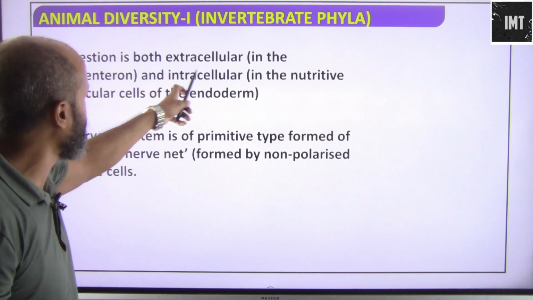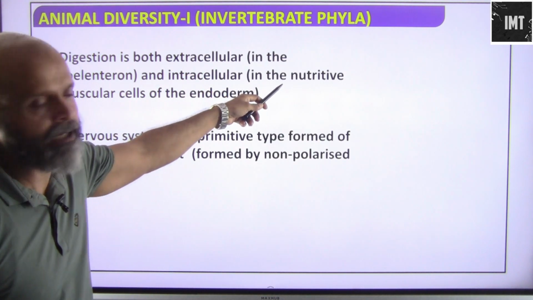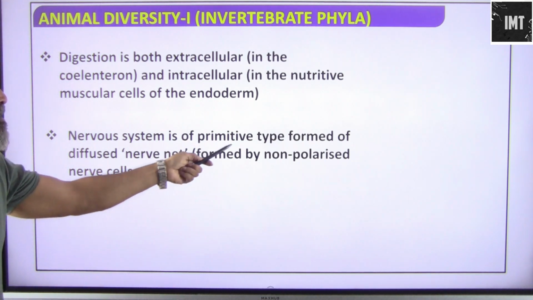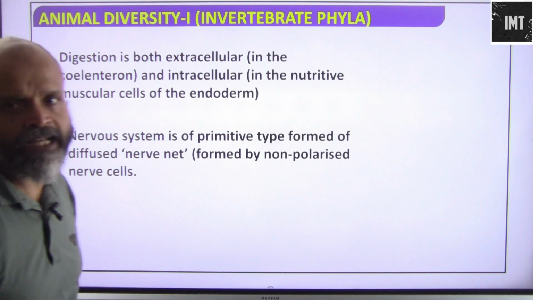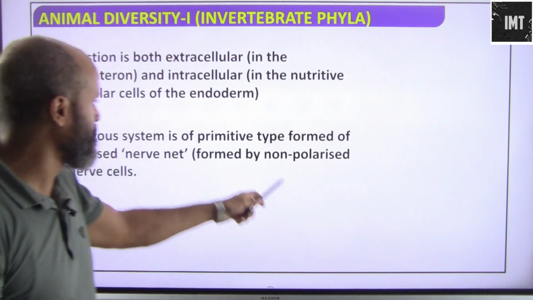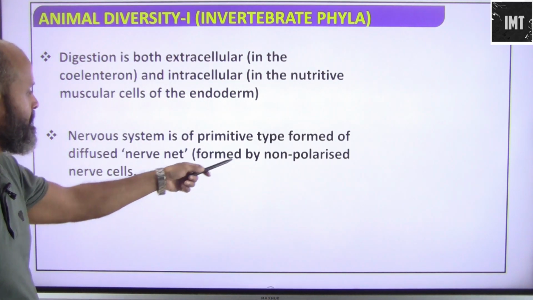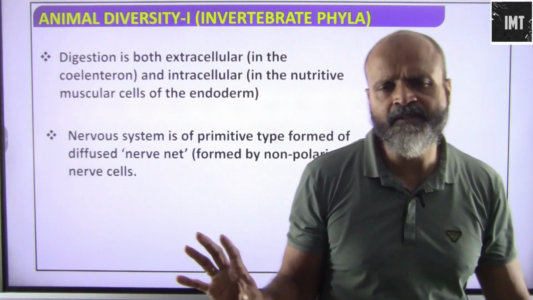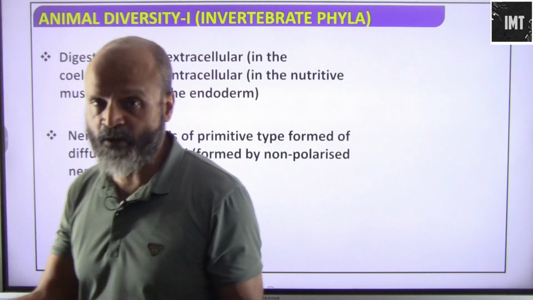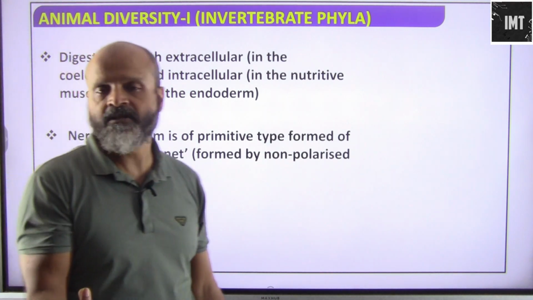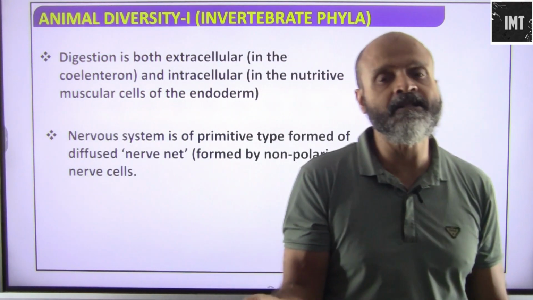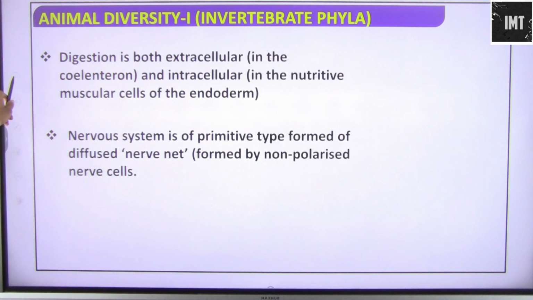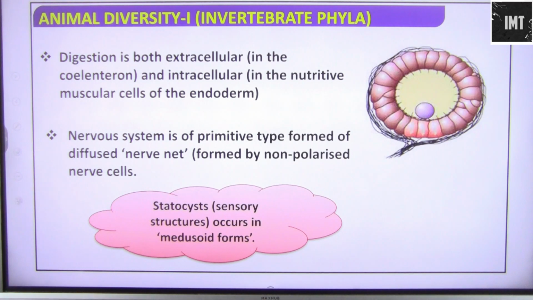So it is extracellular, and within the cells also digestion happens, in the nutritive muscular cells of the endoderm. The nervous system was a primitive type, very less evolved, formed of a diffused nerve net formed by non-polarized nerve cells. Their nervous system has not developed so far. In sponges there was no nervous system at all. In cnidarians, the nervous system has developed, and tissue level of organization has also developed. So we are seeing the evolutionary aspect of these species as well.